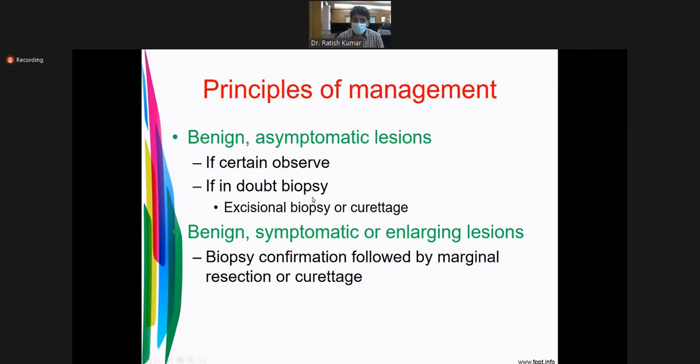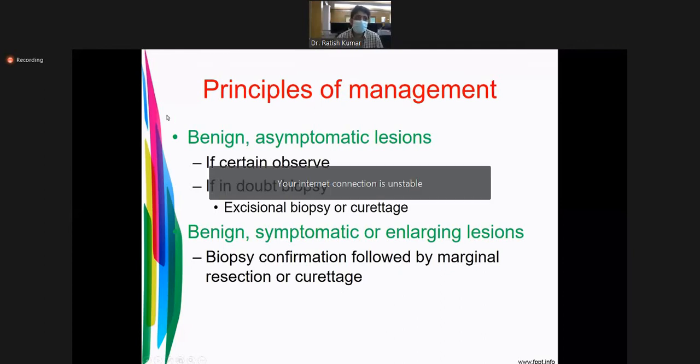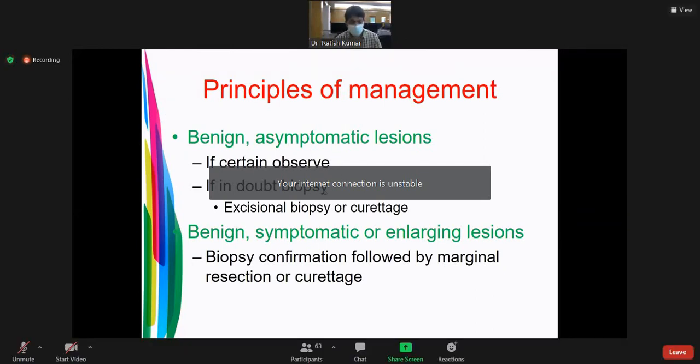If in doubt, biopsy or excisional biopsy. If symptomatic or enlarging, biopsy for confirmation followed by marginal excision. If asymptomatic, observe. If in doubt,